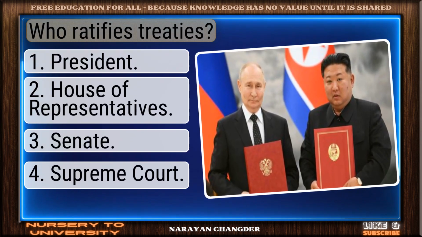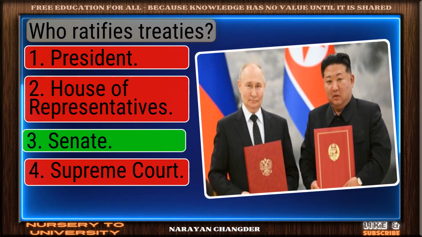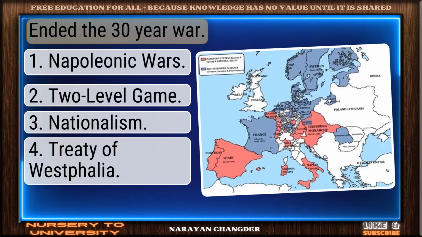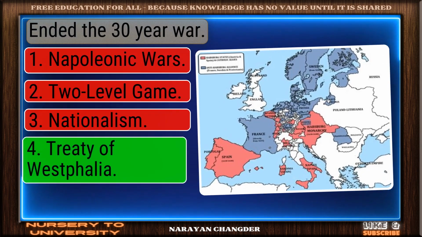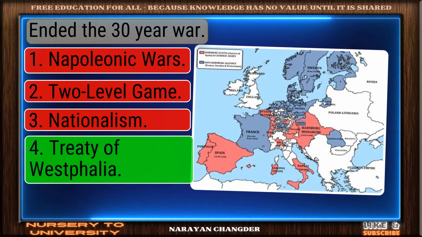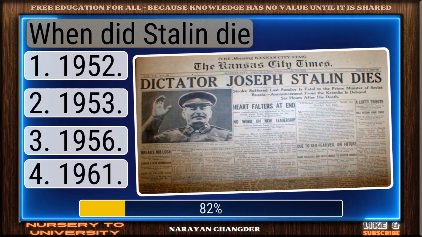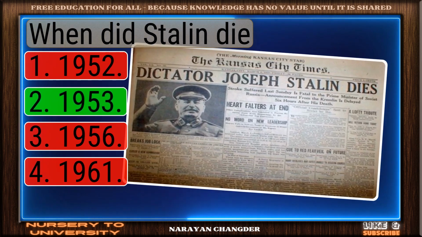Who ratifies treaties? Nice selection. Senate is the correct and valid answer. Ended the Thirty Years' War. Well reasoned. Treaty of Westphalia is the correct choice. When did Stalin die? Good thinking. 1953 is the right answer.